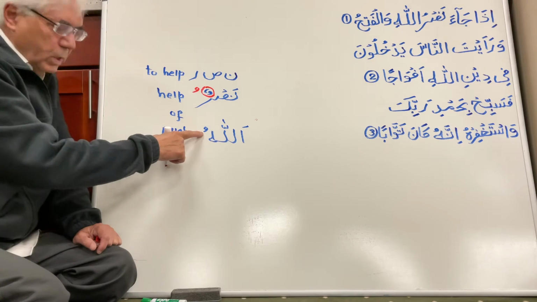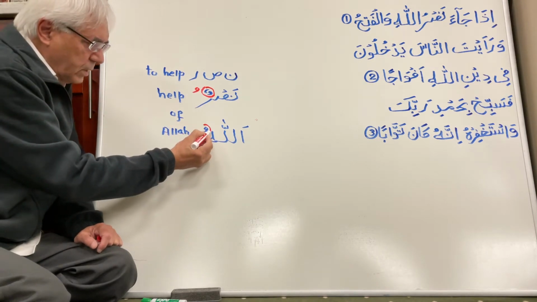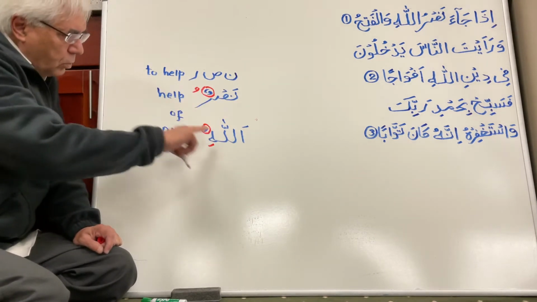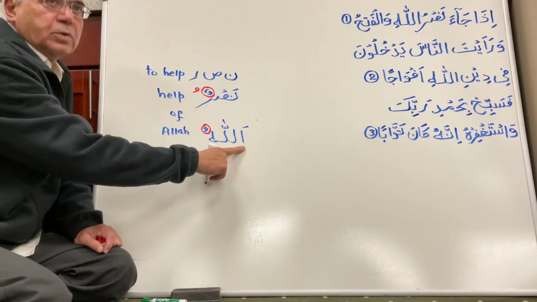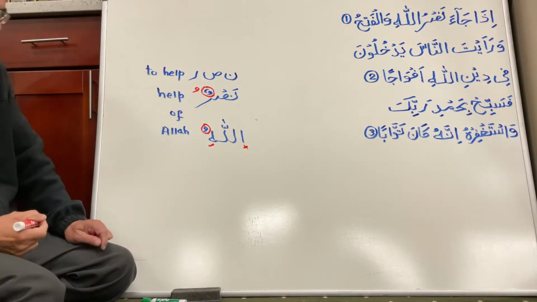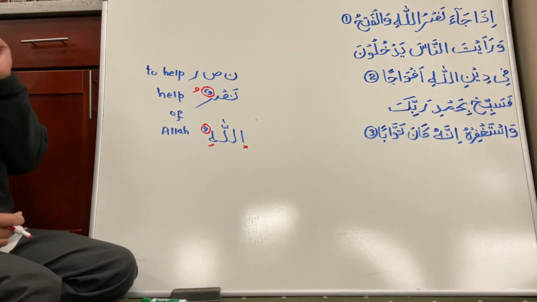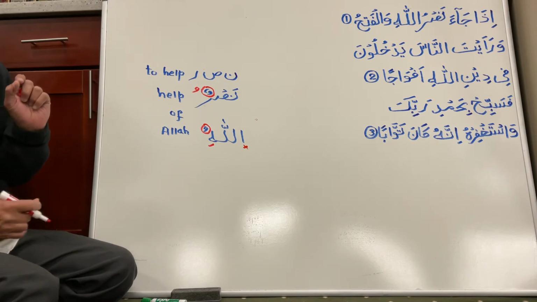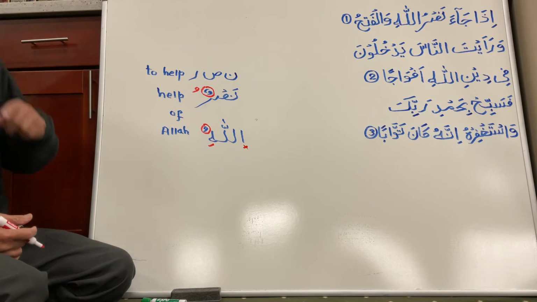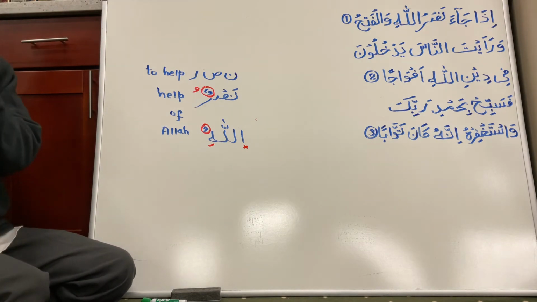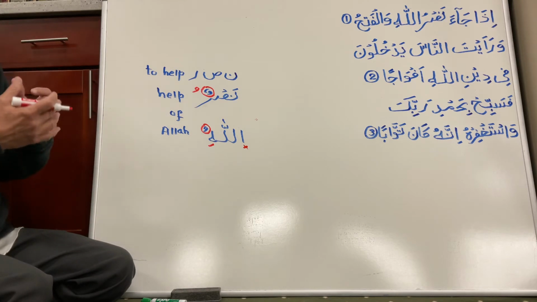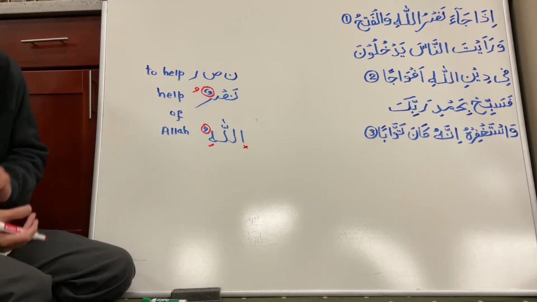Look at the second one, the last letter. Change this to a zair or kasra. And then you pronounce them together, then you do not pronounce the alif. So when you do not pronounce it, remove this. So the word is Nasrullahi. Nasrullahi, help of Allah. Idha jaa Nasrullahi, when comes the help of Allah. So good news is being given that there will come a time when Allah's help will come.